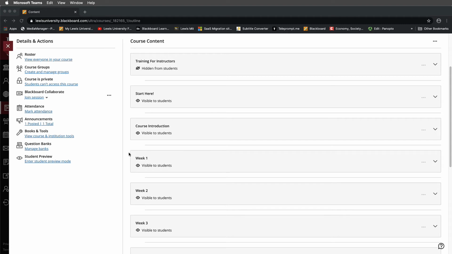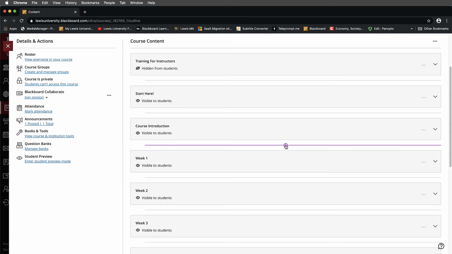To do this, I recommend either going in the Course Introduction or between Course Introduction and Week 1. Either one of these should work for you. What you'll do is you'll select in the area that you'd like to place Zoom. I'm going to go ahead and choose to put it between the Course Introduction and Week 1, right between both of these, because this is an area that I'm going to want students to return to frequently.